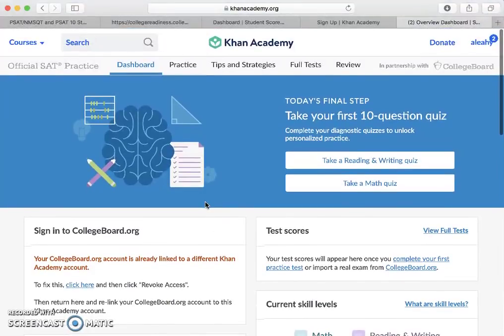One of the really awesome things about Khan Academy is that you can download the app on your phone and get logged in. And like it said, 15 minutes. It's statistically proven that if you practice a couple hours a week, your scores are going to increase. That is proven. So if you're only going to spend an hour and a half to 2 hours a week studying over the course of the next 6 months, you're really going to improve. So it's really worth exploring.